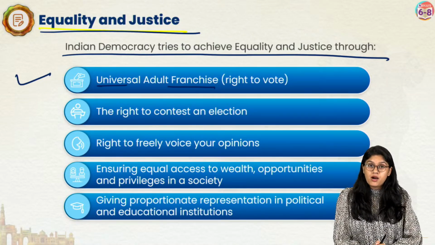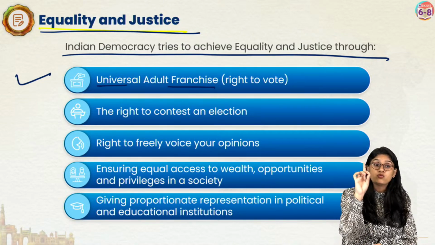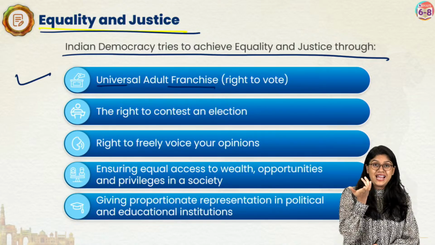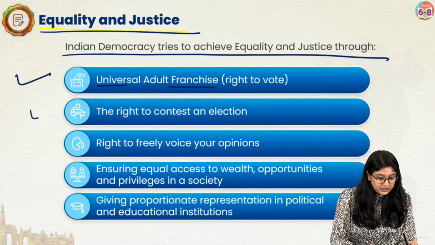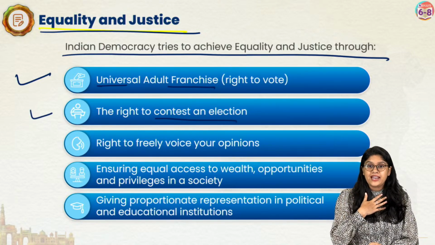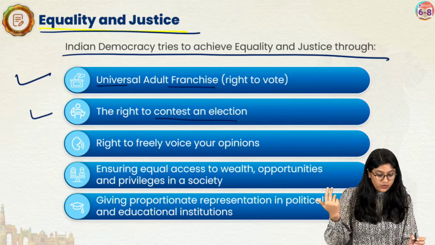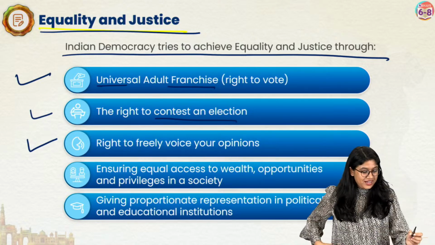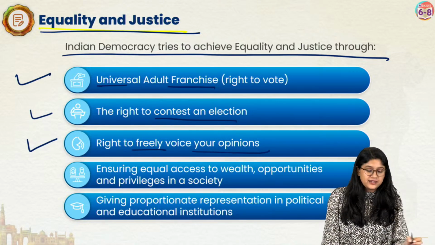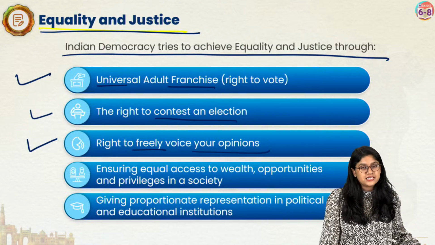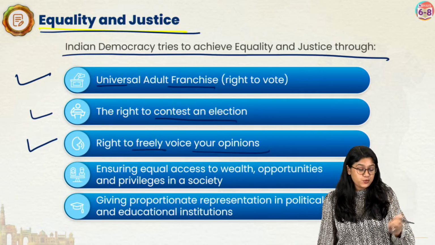The people who are above the age of 18 can cast their vote. They can actually go and elect a representative. The right to contest in an election, right, after a certain age, we can be a part of the election. We can vote, or we can stand in the election also. Right to freely voice your opinion. All of you here have the freedom of writing and saying the information that you want to share.